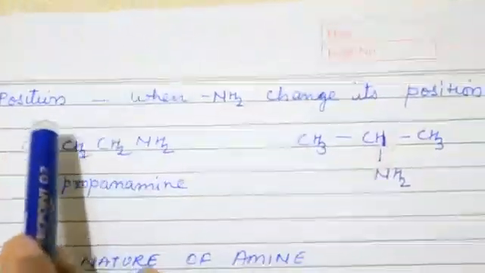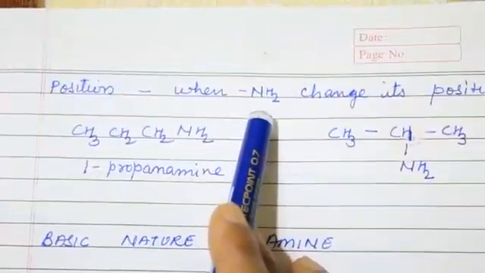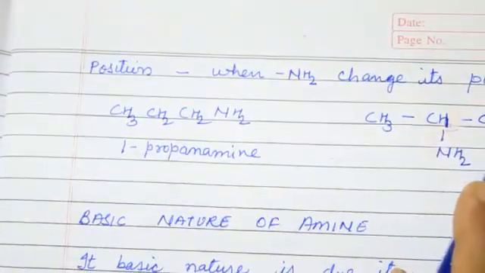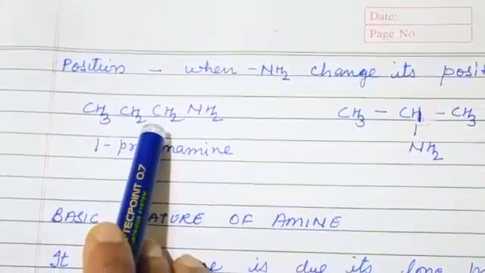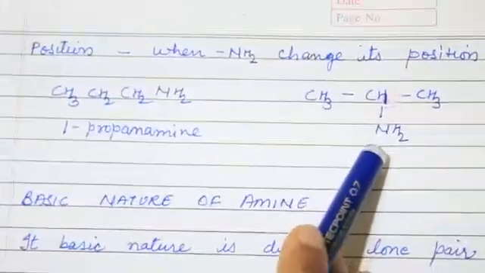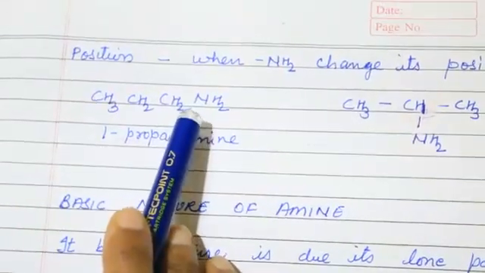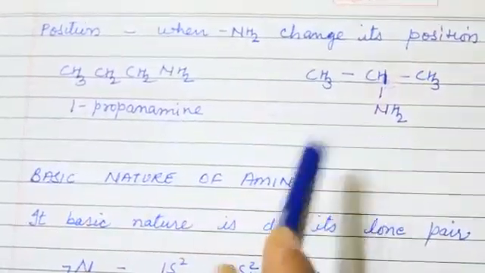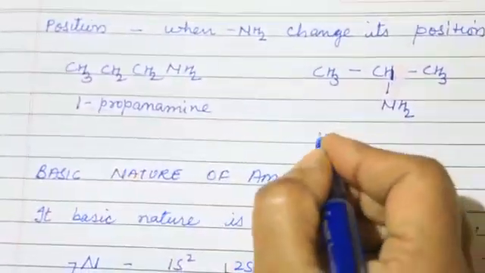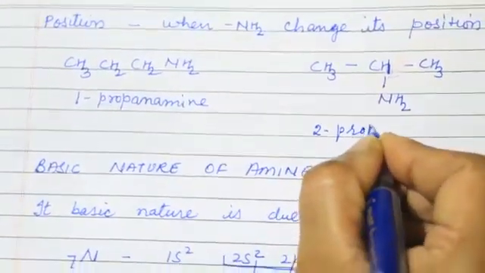Now come to the positional isomers. Position isomers are where NH2 changes its position. Here NH2 is attached to the first carbon, but here NH2 is attached to the second carbon. So when it is attached to the first carbon, it is named 1-propanamine, and when it is attached to the second carbon, it is named 2-propanamine.